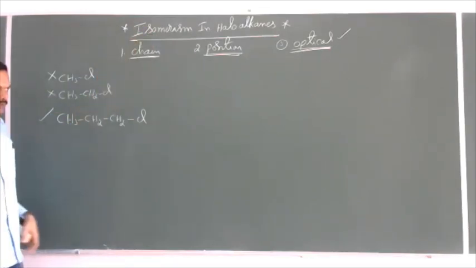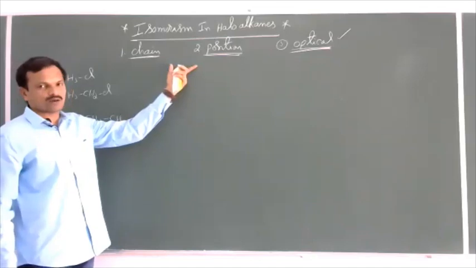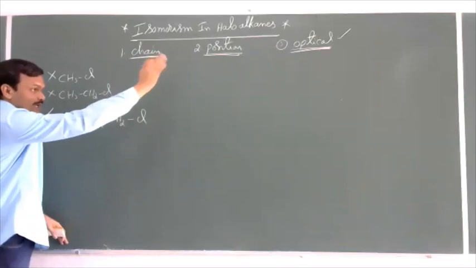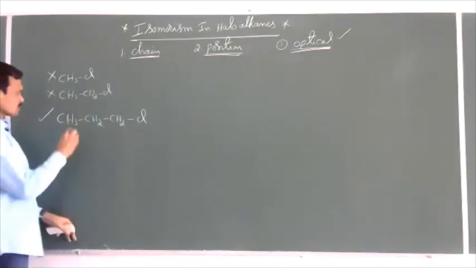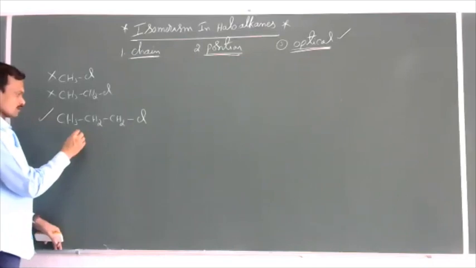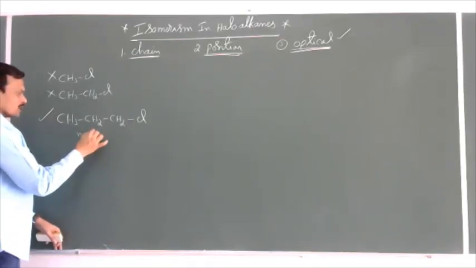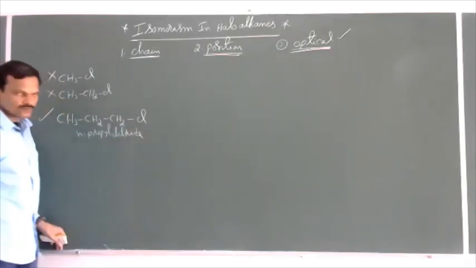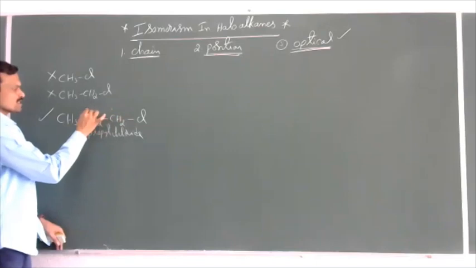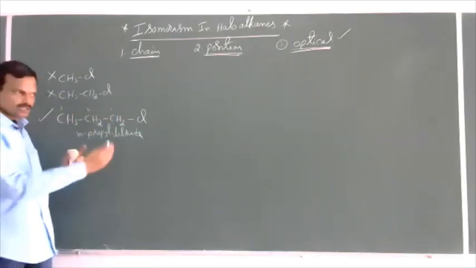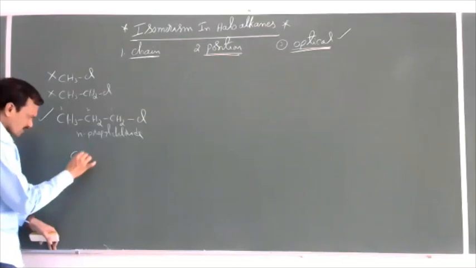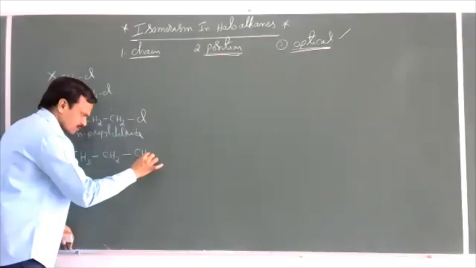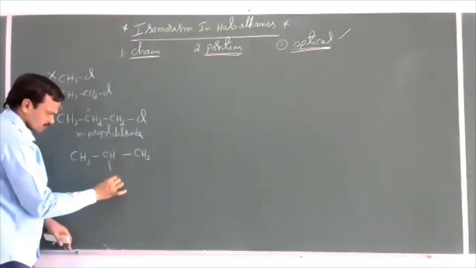The minimum number of carbons required to exhibit structural isomerism in haloalkanes is three, excluding optical isomers. So this is n-propyl chloride. Here the chlorine atom is present at the first carbon atom. Now I will change the position. Instead of the first carbon, I will take the halogen at the second carbon, replacing hydrogen with chlorine.